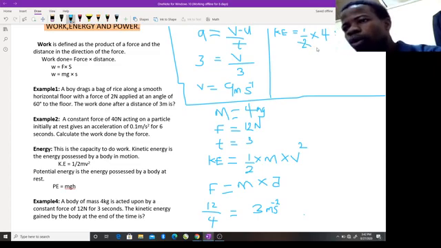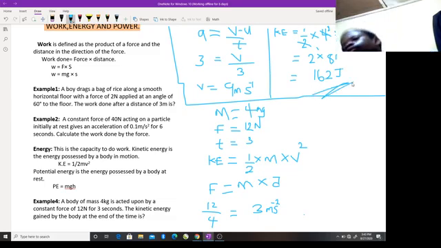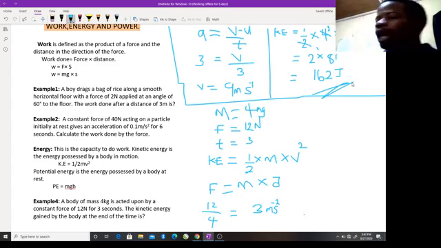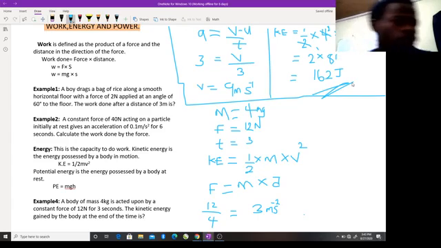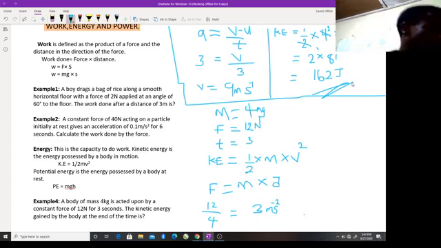So 2 times 81, and that becomes 162 joules. That is the value of the kinetic energy possessed by the body.